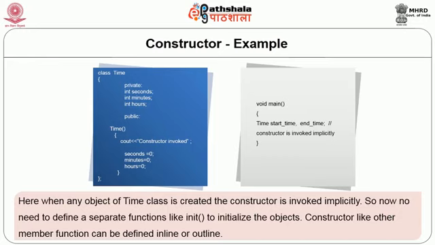Now, if we have this constructor in our class, every object that we create of that class will be initialized with values 0, 0 and 0. So, we have defined a default initial value for every object that we are creating. A constructor which does not have any parameter will always initialize the data members with one specific value, and every object of that class created using this constructor will always get initialized with that specific value.